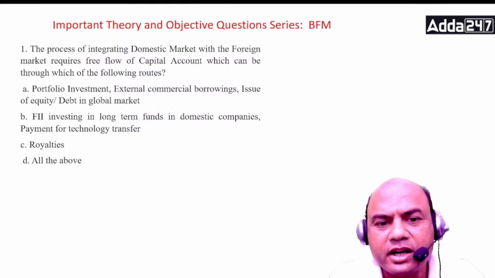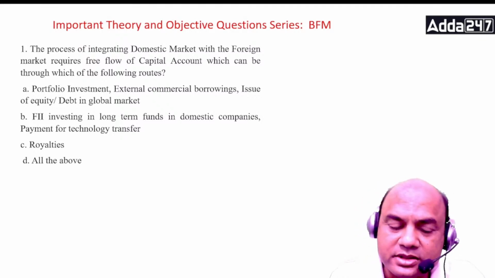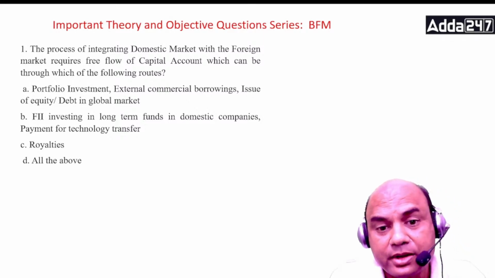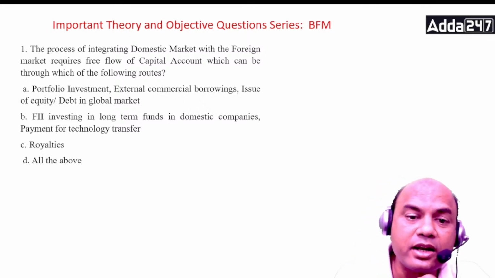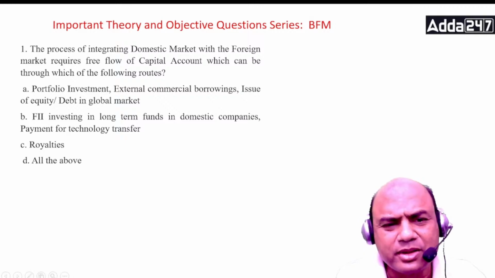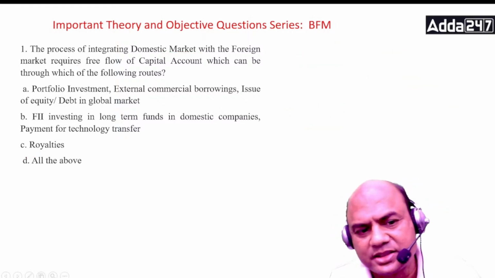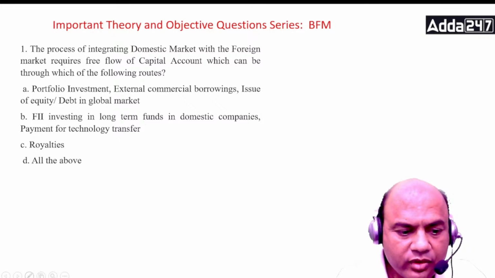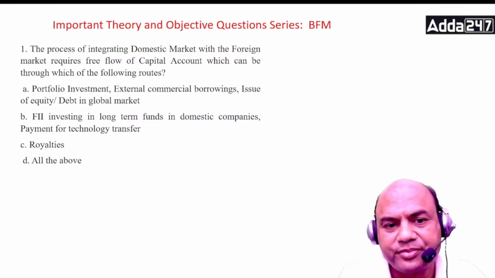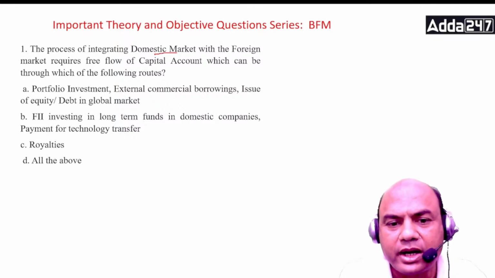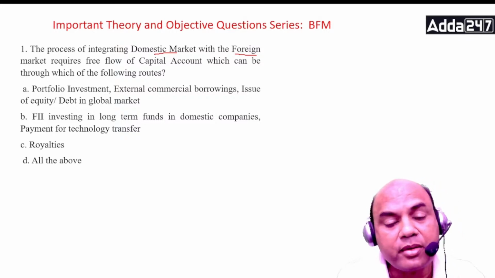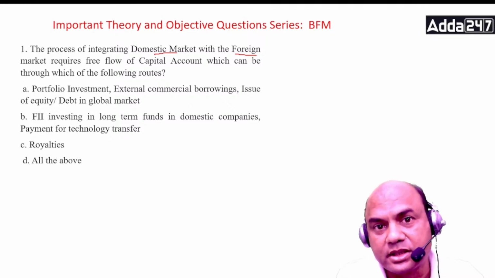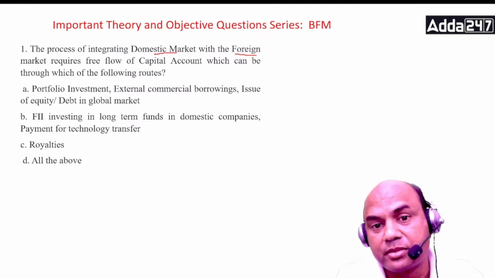The process of integrating domestic market with the foreign markets requires free flow of capital, which can be through which of the following routes? So integrating domestic market with foreign markets. What do you mean by this? Firstly, understand the concept. Integrating domestic with foreign market is basically the job of the integrated treasury. The new treasury role which has come up is known as the integrated treasury department.